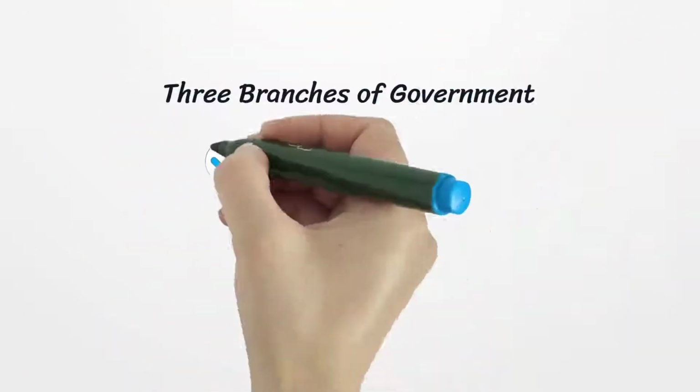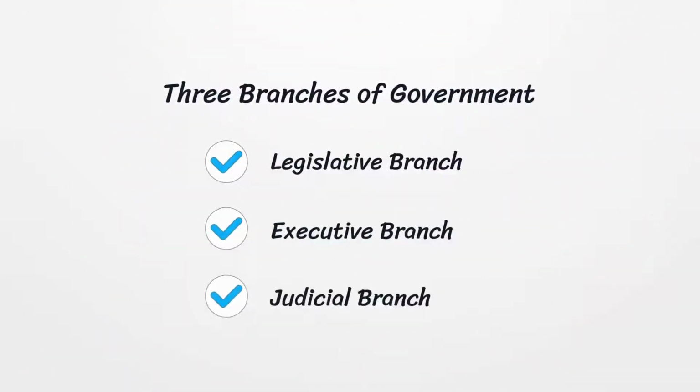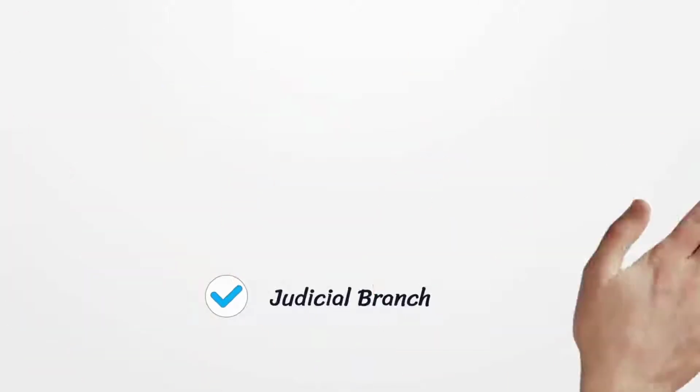The Constitution established 3 branches of government. They are the legislative branch, the executive branch, and the judicial branch. Each branch is responsible for creating laws, although it may not be referred to as laws.